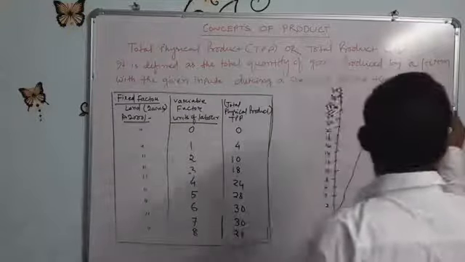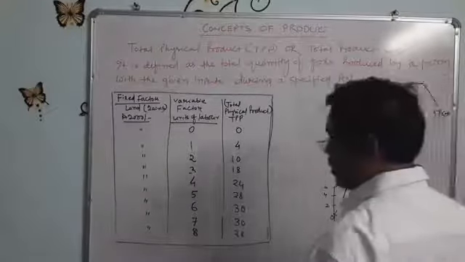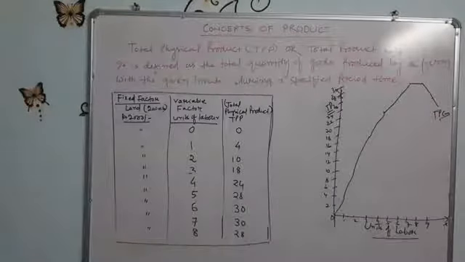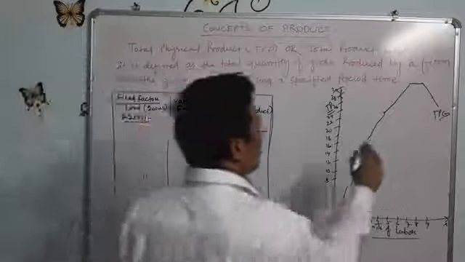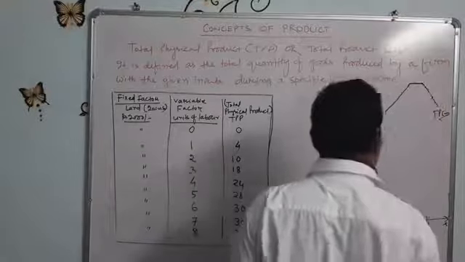So this is called the total product curve, TP. This is the total physical product or the total product curve. We can draw it freehand also, like this. Okay.